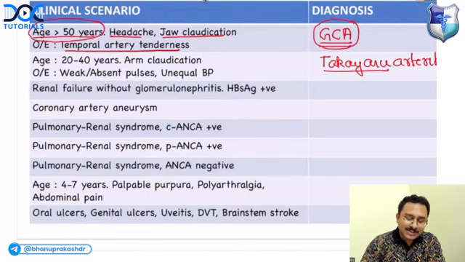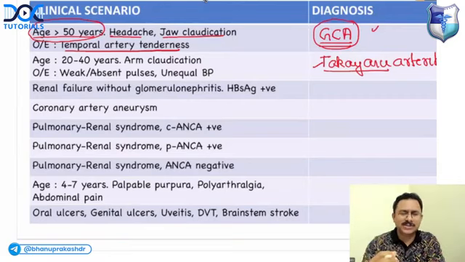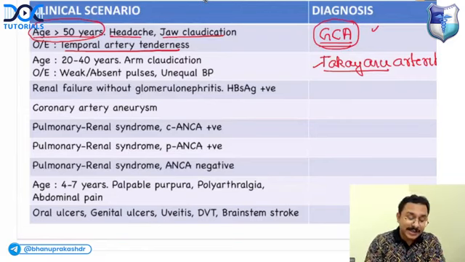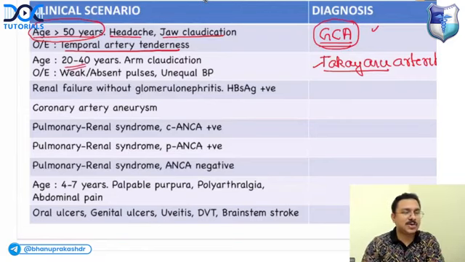Okay, right. So Takayasu is a large vessel vasculitis. Remember GCA and Takayasu both are large vessel, but GCA is in females above 50 years. GCA can be seen in males also, but more common in females. Takayasu, again females, but the age group is 20 to 40 years.